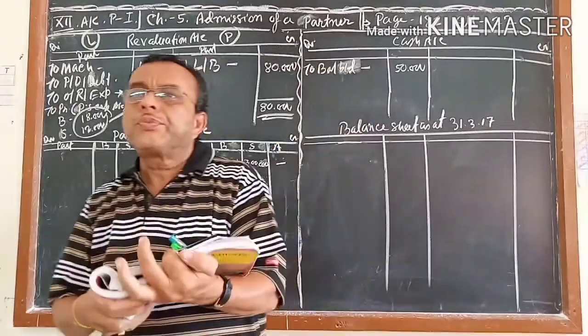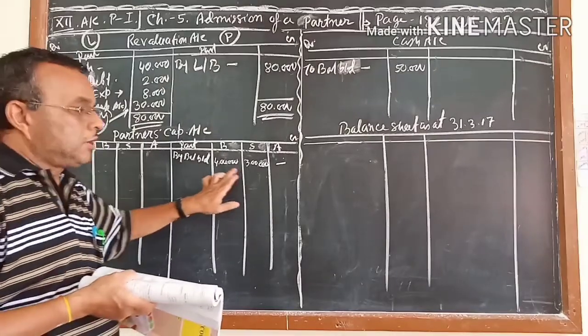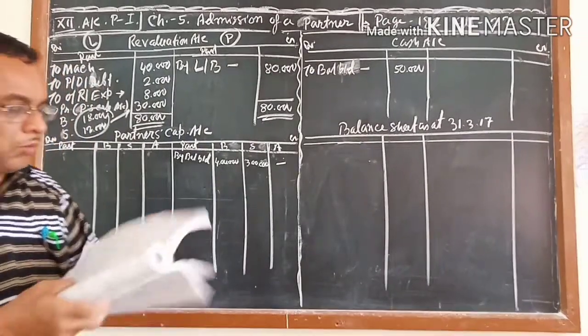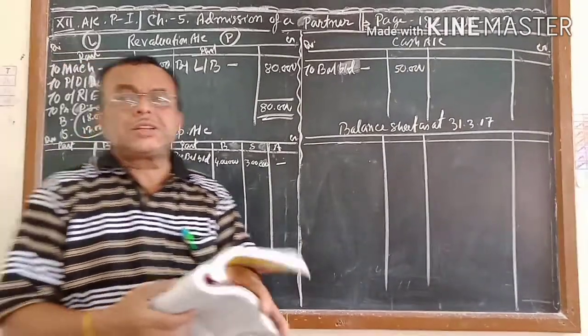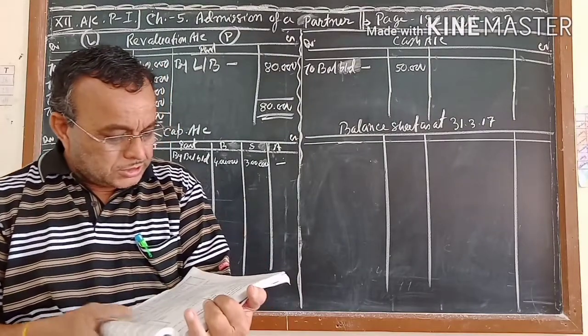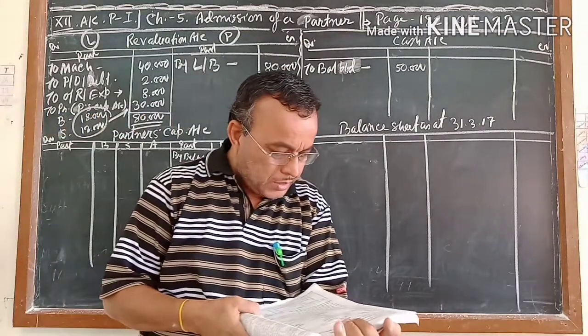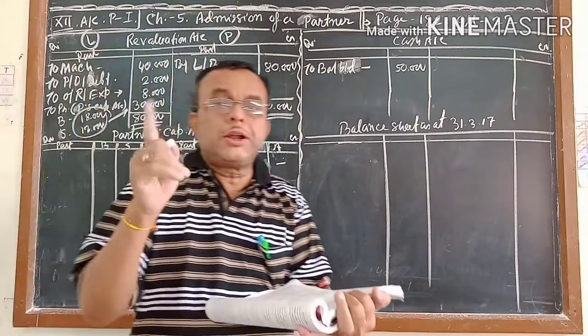Now we will come to the partners' capital account. Already we wrote the opening balance of the partners' capital account. Now again we will come back to the question. The first adjustment will affect the partners' capital account. A brought rupees 5 lakh. The new partner is giving 5 lakh.